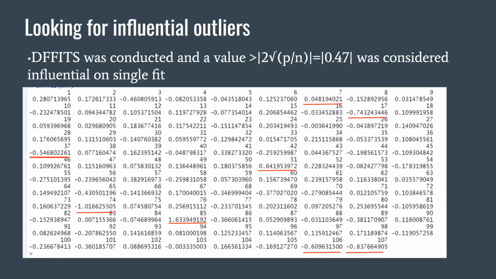First, DFFITS was conducted to look for a case influential on a single fit, and a case was deemed influential if it was bigger than the absolute value of 2 times the root of p over n, which in this case was 0.47. By this metric, several influential cases were found.